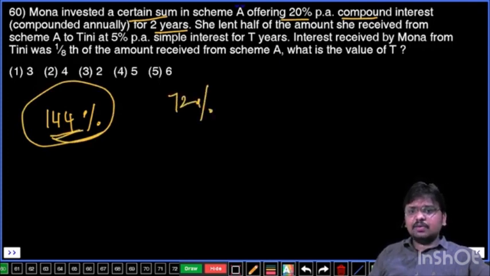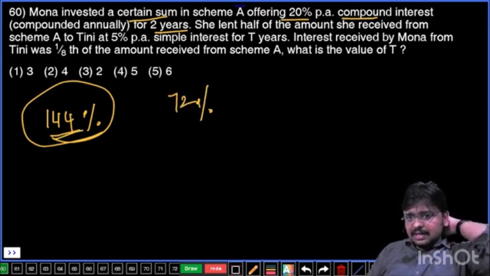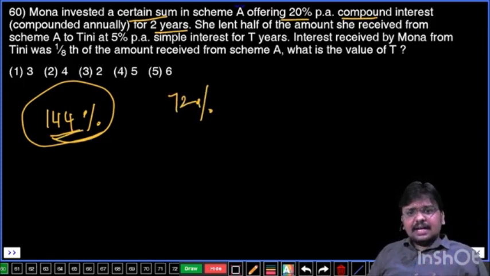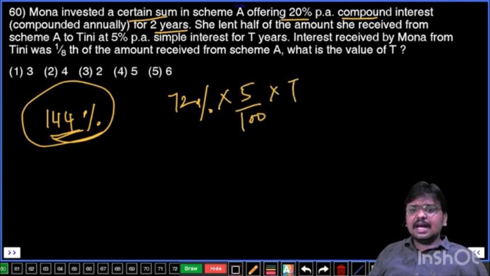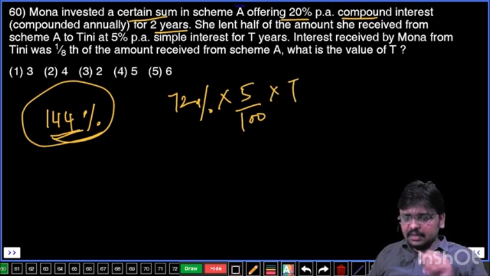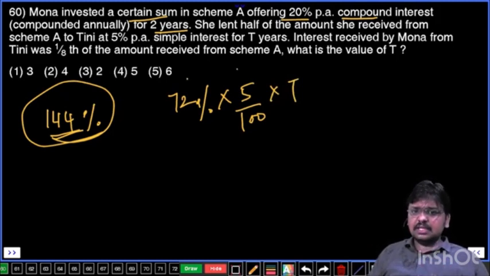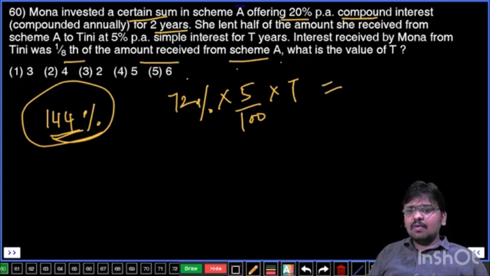She lent this 72%. She lent half of the amount she received from scheme A to Tini at 5% per annum simple interest. Okay, this is 72% she lent. That is for 5%, that means 5 by 100, and it is for how many years? T years. And it is the interest she is getting from Tini. That means interest means PTR by 100. Satisfied? And that interest is equal to 1/8 of the amount received from scheme A. 1/8 of the amount received from scheme A is 144%.